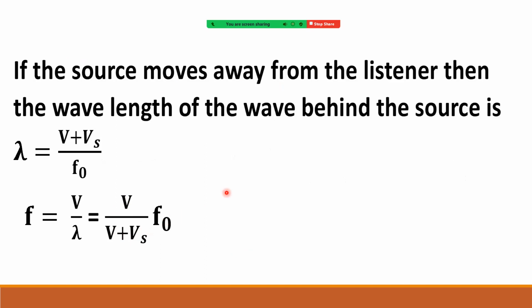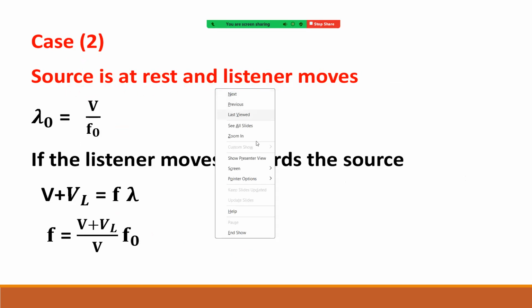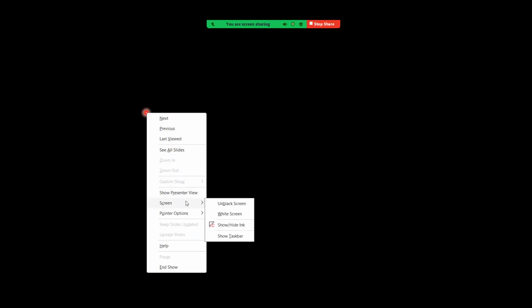Let us now focus on case 2, that is, the source is at rest and the listener moves. See how we do that. The source is at rest, the listener is moving. See where the change comes. The source is not moving, that means Vs equals 0. The listener moves.